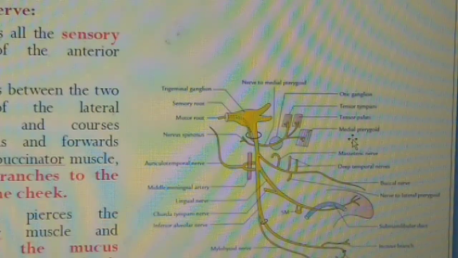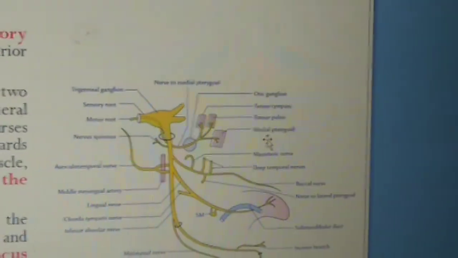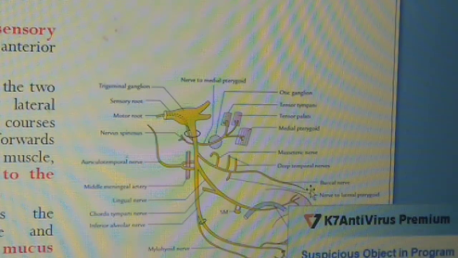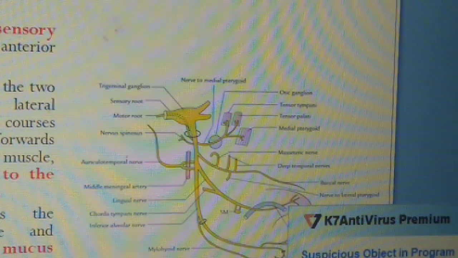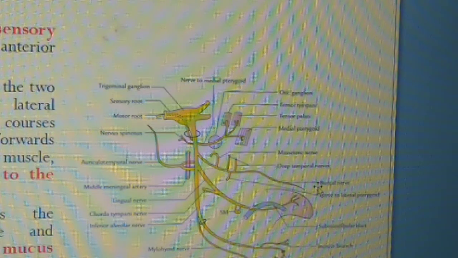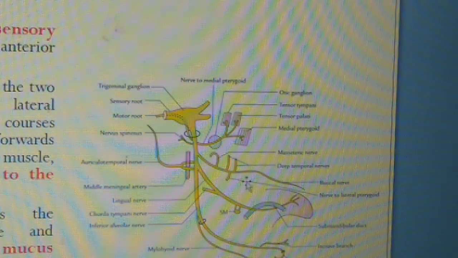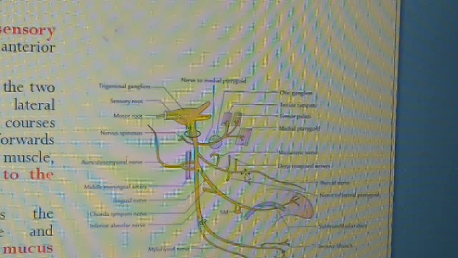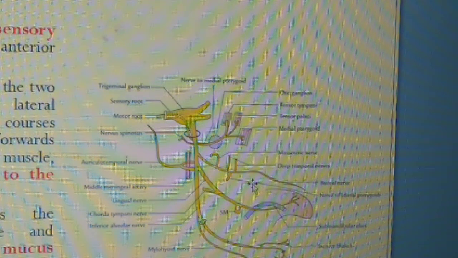Now we will discuss the buccal nerve. In this diagram you can see this is the buccal nerve, which is sensory in nature. It emerges between the two heads of the lateral pterygoid muscle and runs forward and downward onto the buccinator muscle, giving a branch to the skin of the cheek.